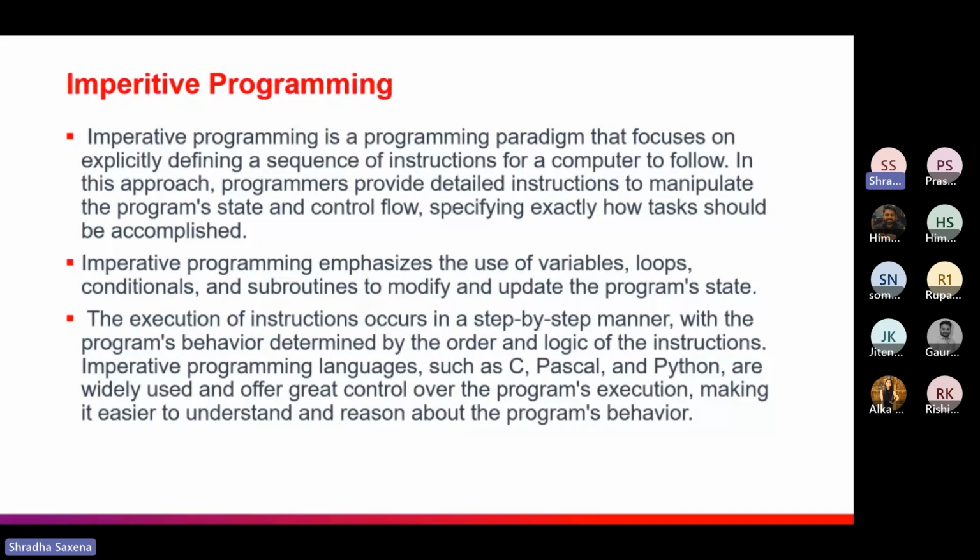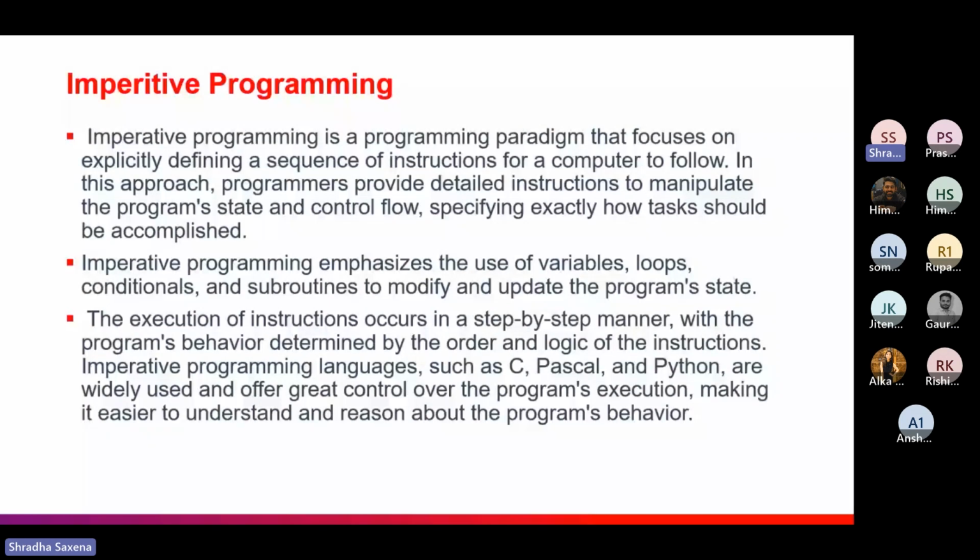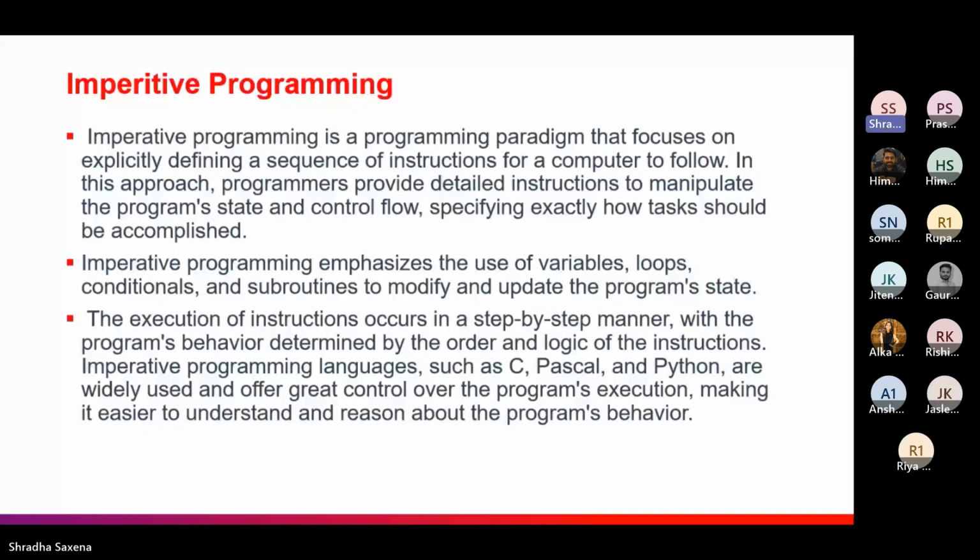Now we are coming towards the programming paradigms. The first one we are going to discuss is imperative programming. Imperative programming mainly focuses on the sequence of instructions. It means that we say what we are doing, and also how we are doing it, and we give the system the steps of how we are going to conclude that step by step. There are detailed instructions to manipulate the program, specifying exactly how tasks should be done.